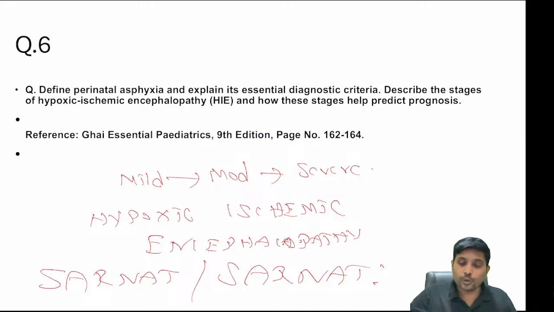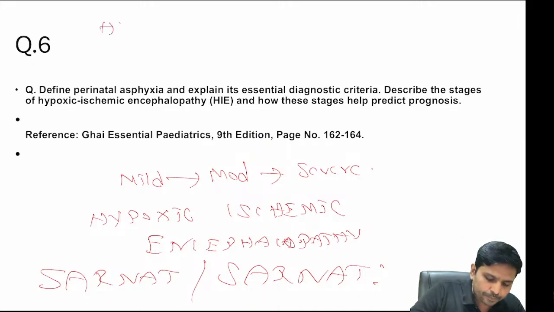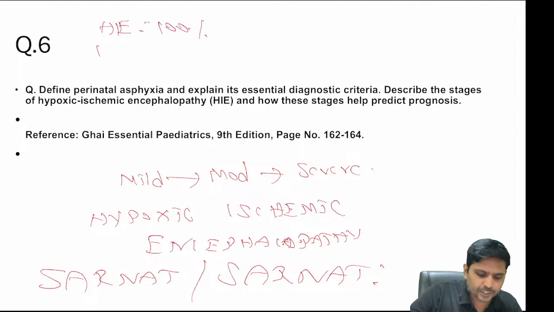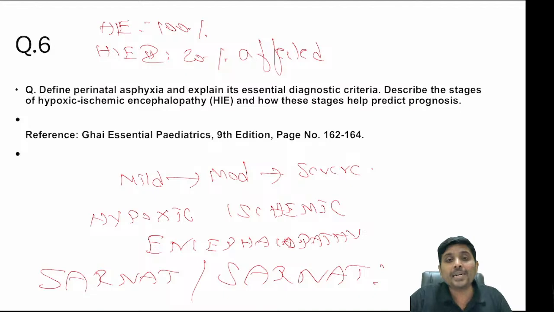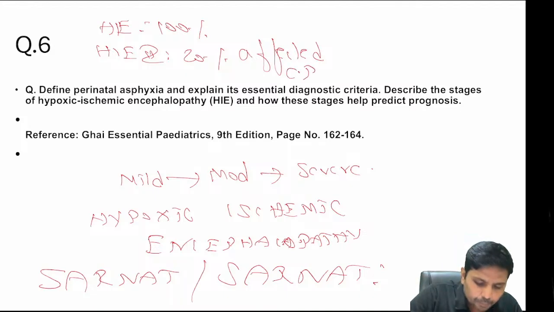So what did I say? In case of mild HIE, 100% neurological recovery. In case of HIE stage 2, only 20% will be affected. Only morbidity, there is no mortality. Morbidity in the form of cerebral palsy.